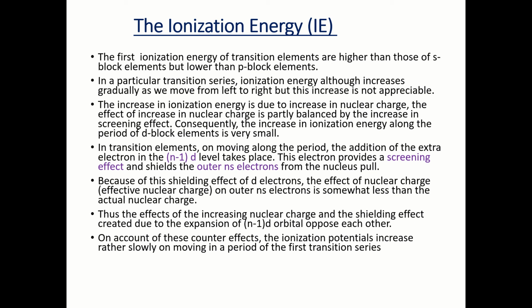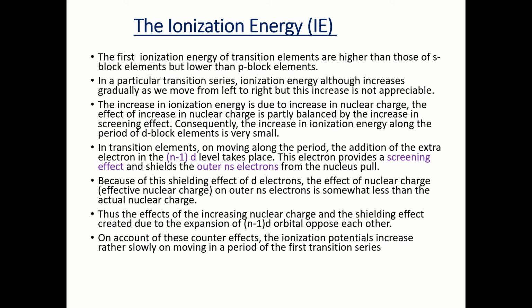The ionization enthalpy increases due to the increase in nuclear charge with atomic number at the beginning of the series. Gradually, the shielding effect of the added electrons also increases. This shielding effect tends to decrease the attraction due to the nuclear charge. These two opposite factors lead to a rather gradual increase in the ionization enthalpy of any transition series.